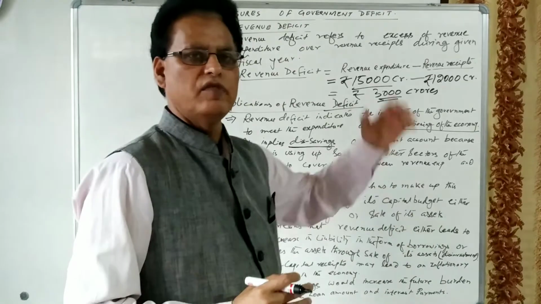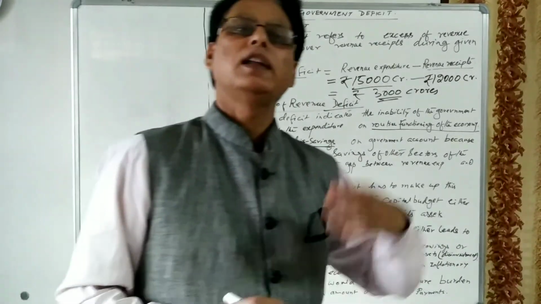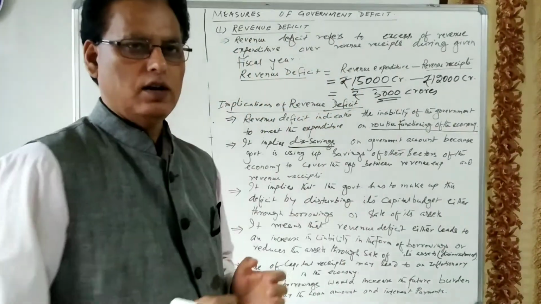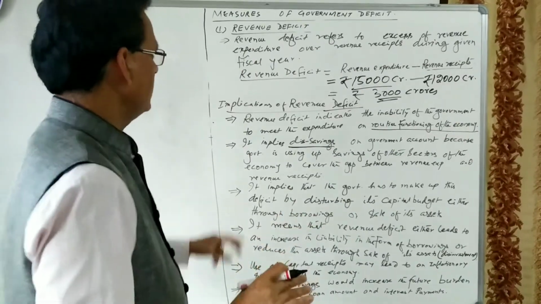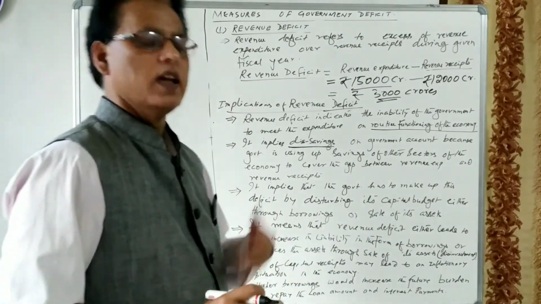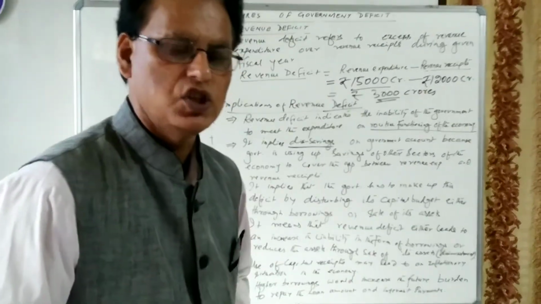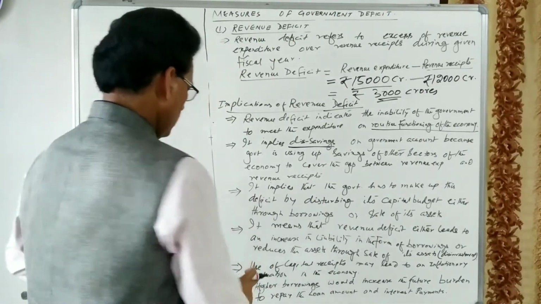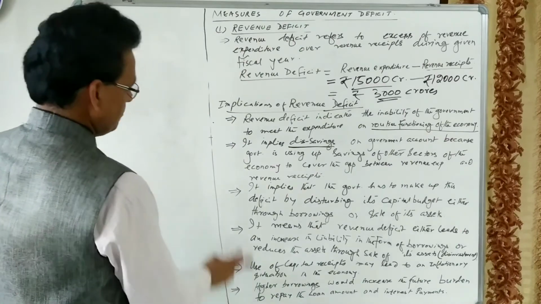Here the level of income will increase without creating any asset in the economy. So asset will not increase, rather the income of the people in the economy will increase. Income increases means consumption expenditure will increase. So let us see the last implication.